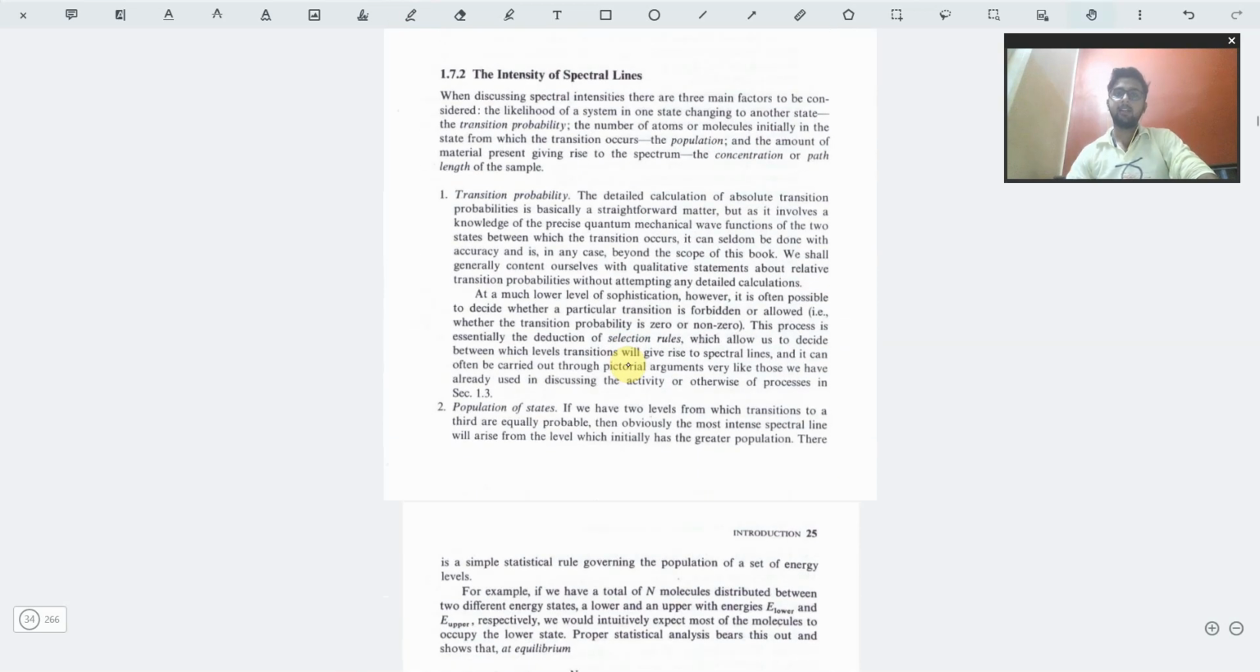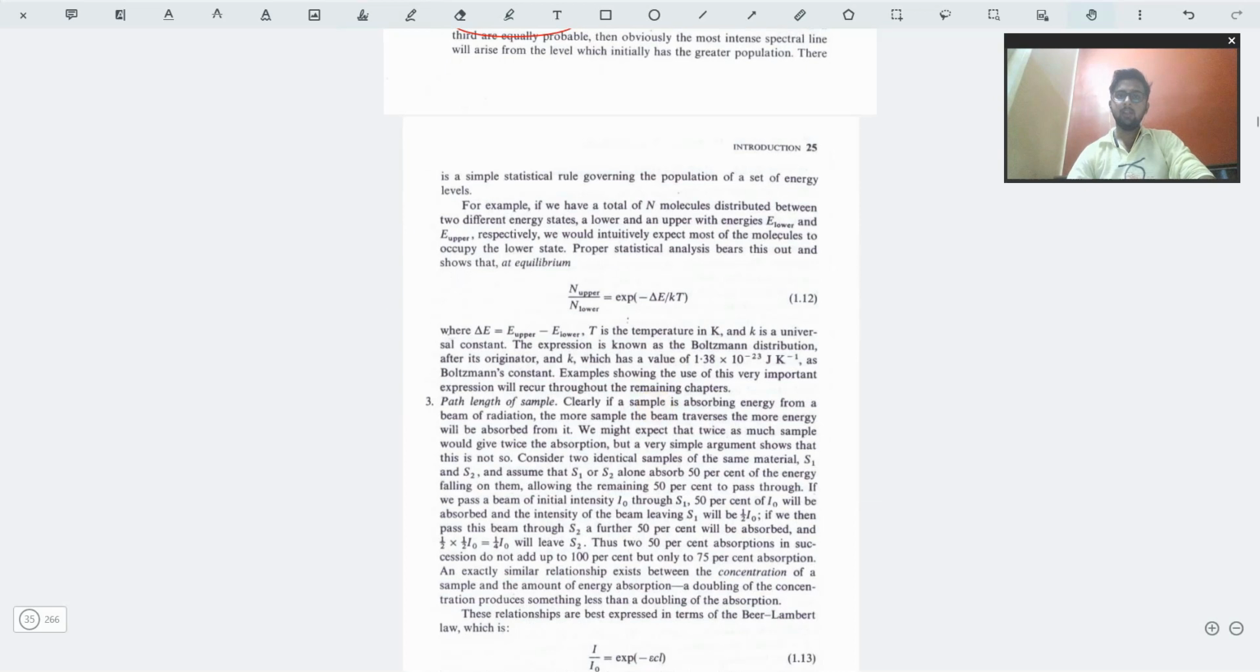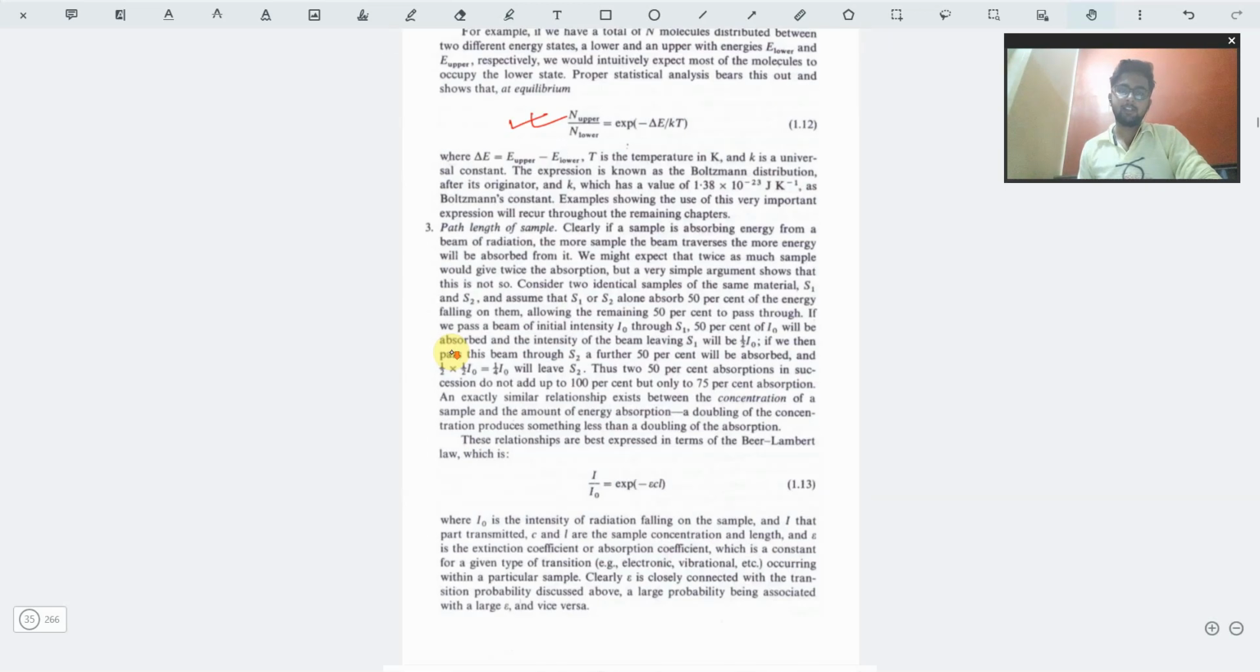Again, intensity of spectral lines from transition probability and population of states also play a huge role. The population equation is useful here, because when we pass electromagnetic radiation, the molecule gets excited and moves from the lower energy state to a higher energy state. The population at the lower and higher energy states gives us the exact data about how many molecules are excited, and how much energy would be required to excite a certain amount of molecules. Those kinds of things are explained.